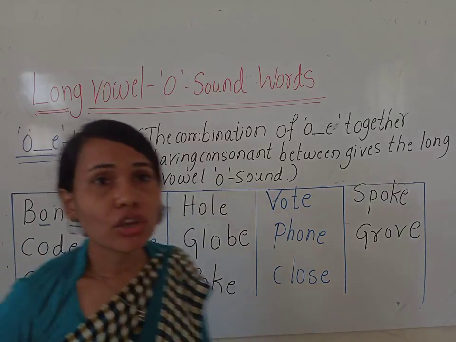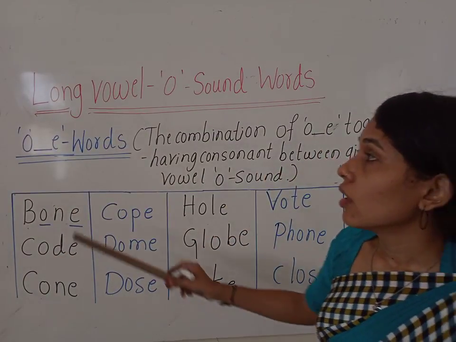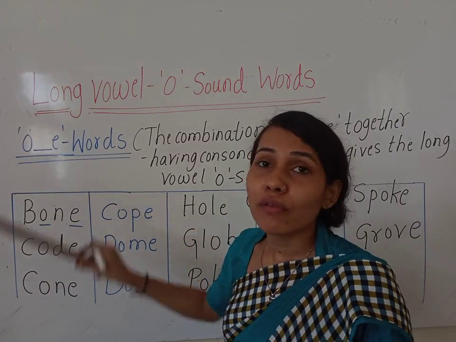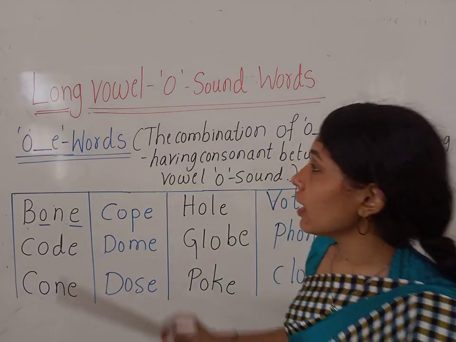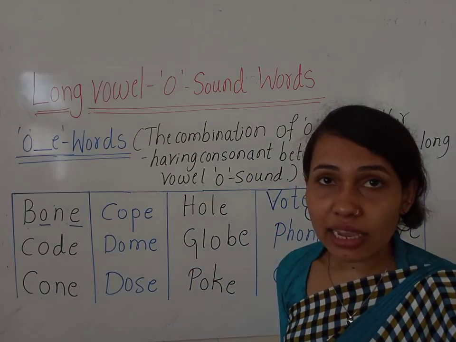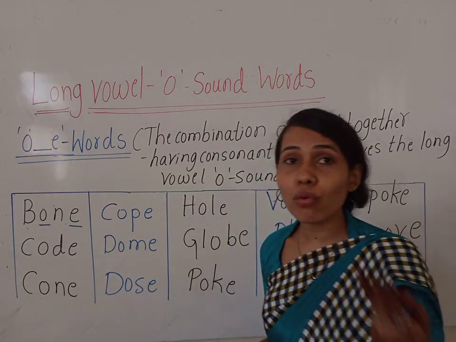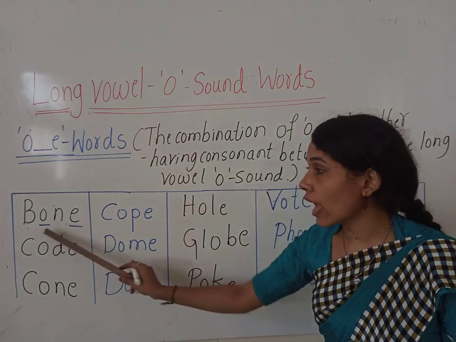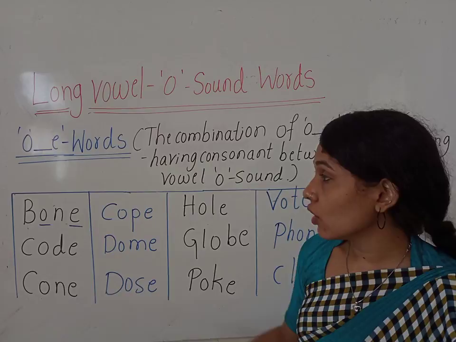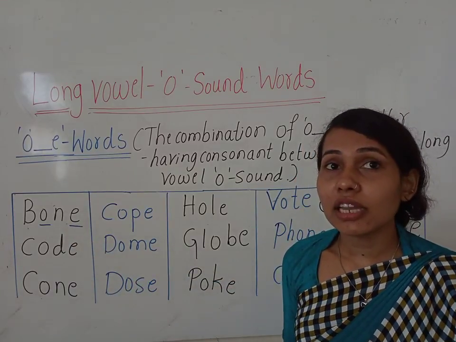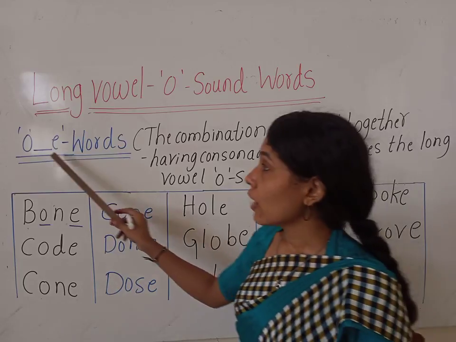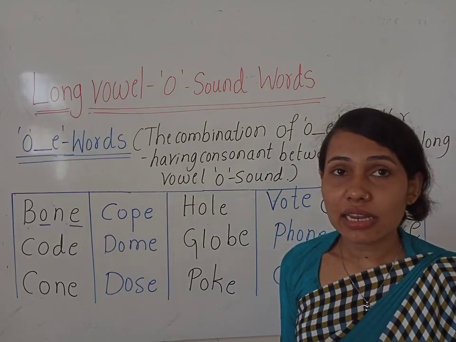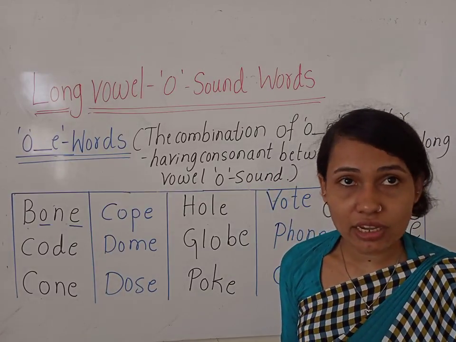Okay. You have to remember one rule here. If there are two vowels in the same word, we have to read the first vowel as a speaking vowel and the second vowel as silent. Okay, children, here we have two vowels O and E. In all the words we have two vowels O and E. So whenever we are getting two vowels in the same word, we have to read the first vowel as speaking vowel, the second vowel as silent. We don't have to read it. It will be silent.